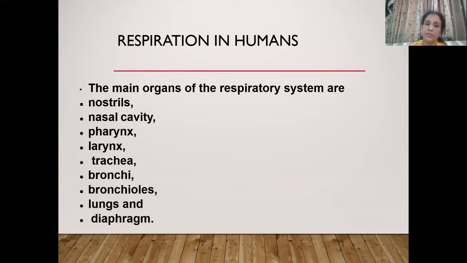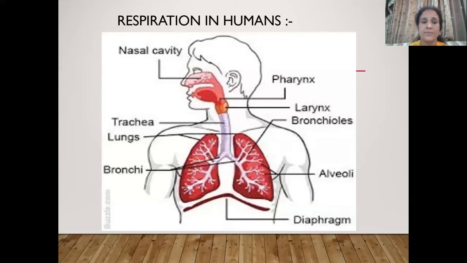Now let us come to humans. We have a well-developed respiratory system. And you must be aware of the different parts of this respiratory system: nostril, nasal cavity, pharynx, larynx, also known as voice box, trachea, bronchi, bronchioles, lungs, and diaphragm. Let me show you by means of a diagram.